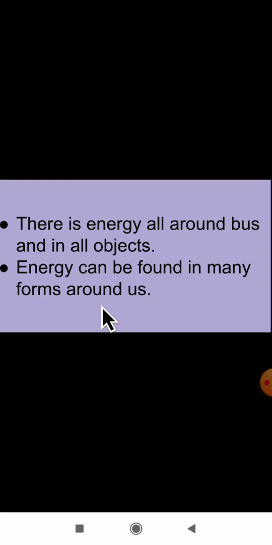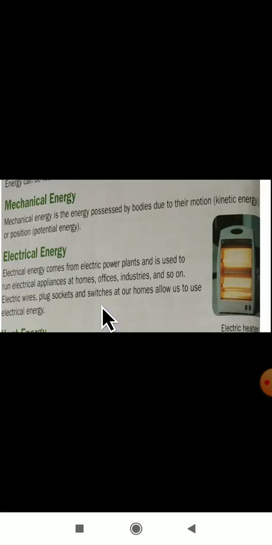There is energy all around us and in all objects. Whatever work we are doing in our day to day life, behind all of it one type of energy is applied. Energy can be found in many forms around us. The first one is mechanical energy.